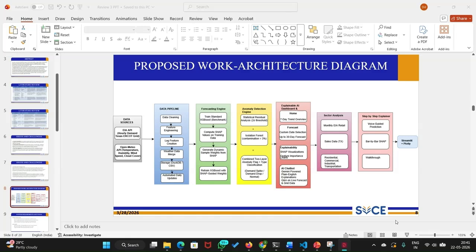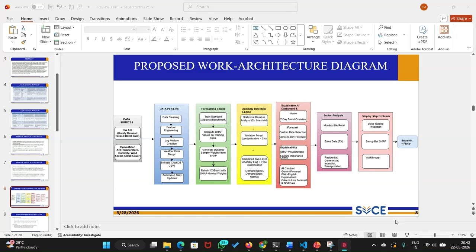So that is the reason why we take the weather data also. To talk about the data pipeline, once the data is collected, it enters the pipeline stage. Here, first we clean the raw data by removing missing or inconsistent values. Then we perform feature engineering, where we create new columns that make more meaning to the already existing ones.